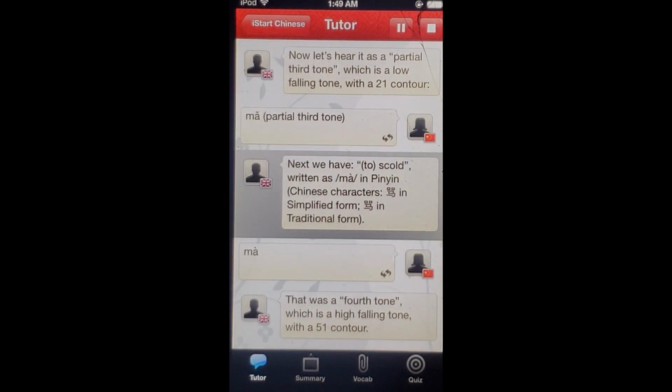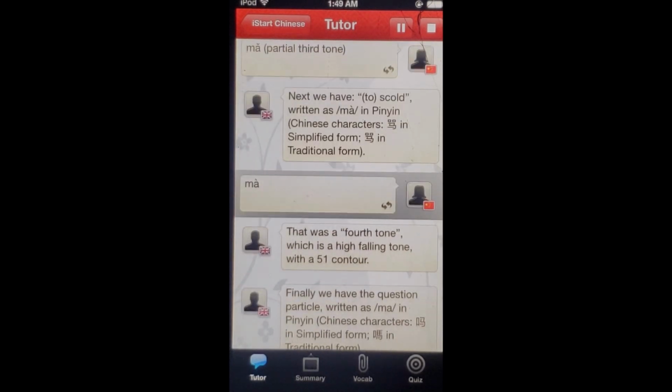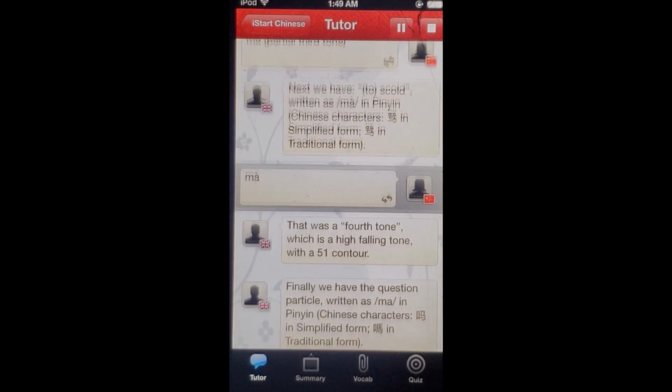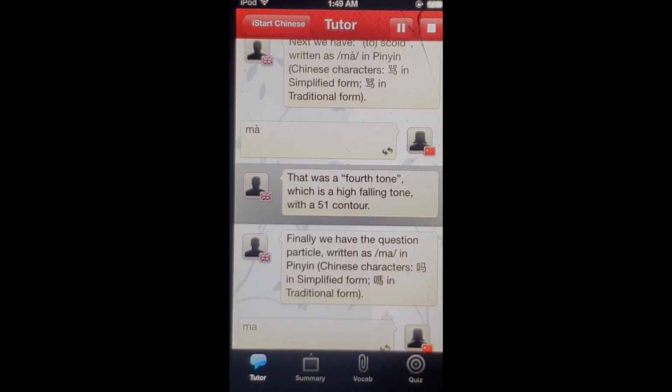Next we have to scold, written as M-A, grave accent in pinyin. Ma. That was a fourth tone, which is a high falling tone with a 5-1 contour.